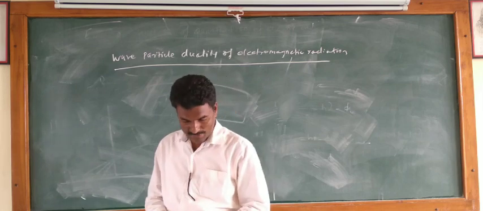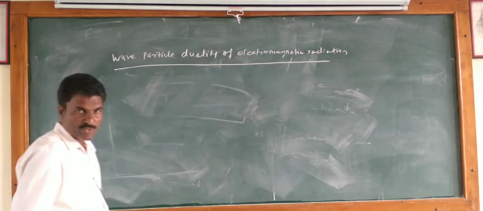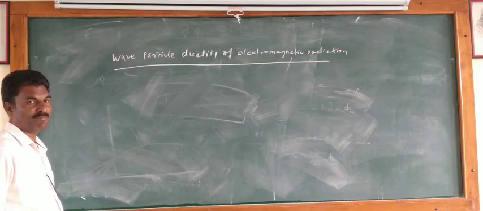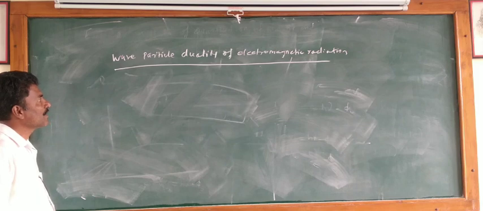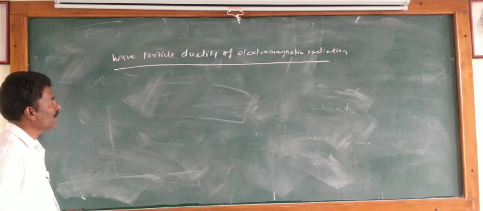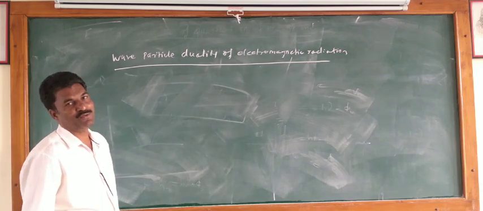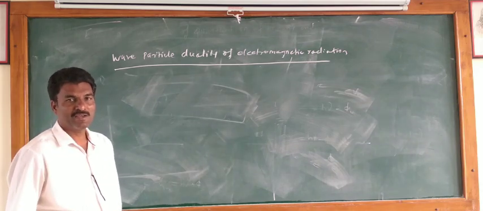For this purpose, we can consider the nature of light to be dual, that is, a wave as well as a particle. This is the wave particle duality of electromagnetic radiation.